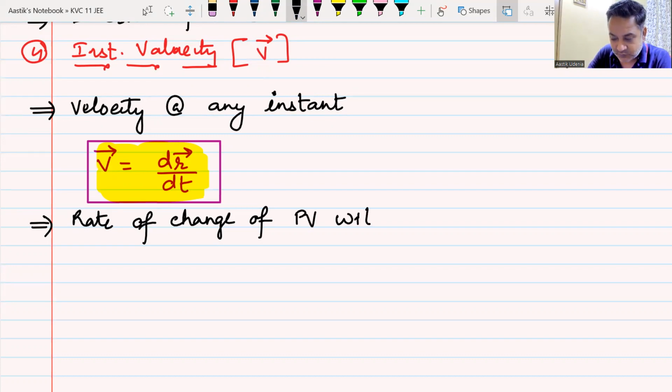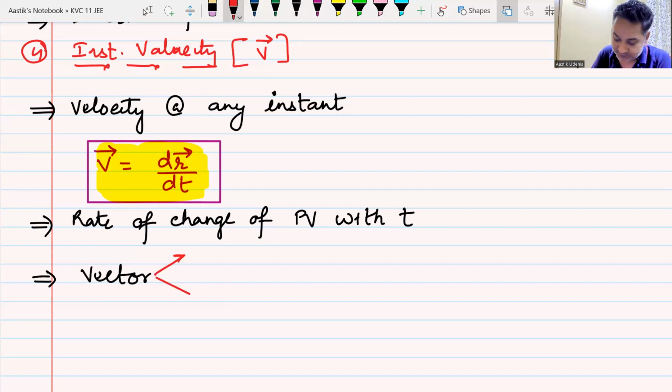This PV is not pressure into volume, not PV Sindhu. I know she is very popular. PV means position vector. This is the rate of change of position vector with time. Do we understand this? Yes or no? Well done. Now, as soon as we think about instantaneous velocity, it is a vector, my dear friend. Yes or no?